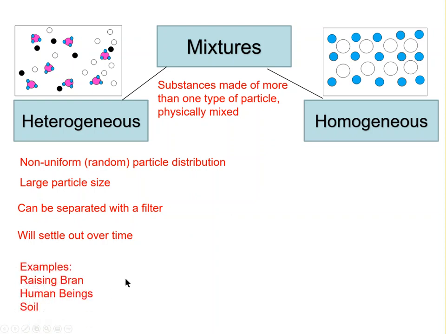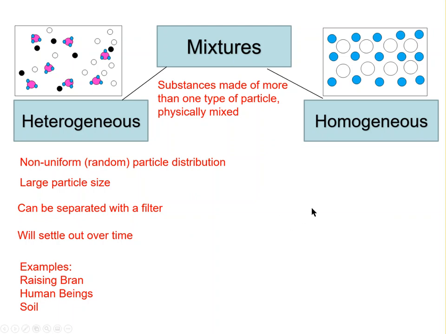Think oil and vinegar. So examples, Raisin Bran, like I mentioned, human beings, we are heterogeneous mixtures, and soil. So soil will have dirt, roots, pieces of wood, animal bones, all this other stuff mixed in randomly, so we would say that it's heterogeneous.